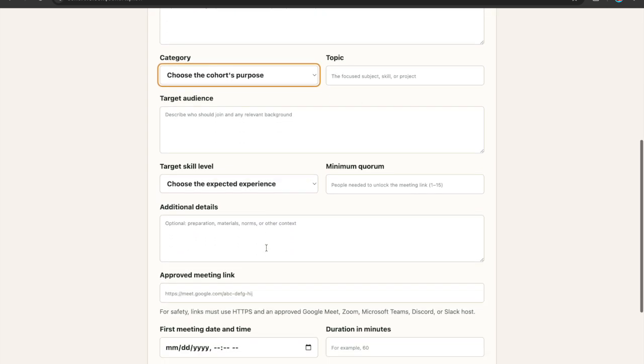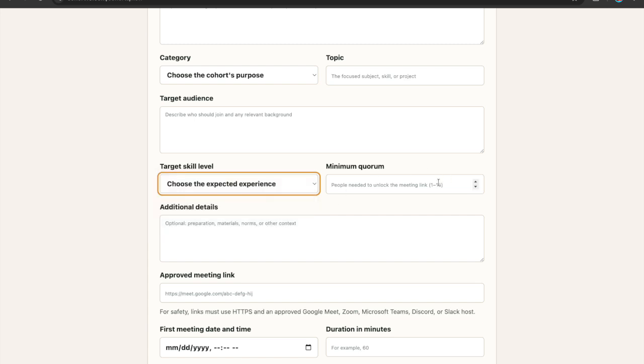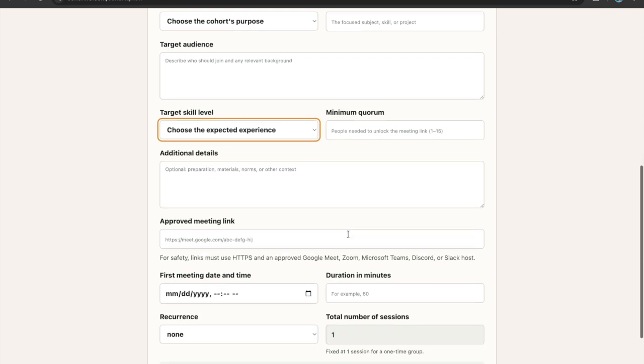What is the target audience? What is the skill level of these audiences? And what is the minimum quorum? For this group to form, what is the minimum number of people that have to be committed? So that you also set that up. You can put in some additional details.